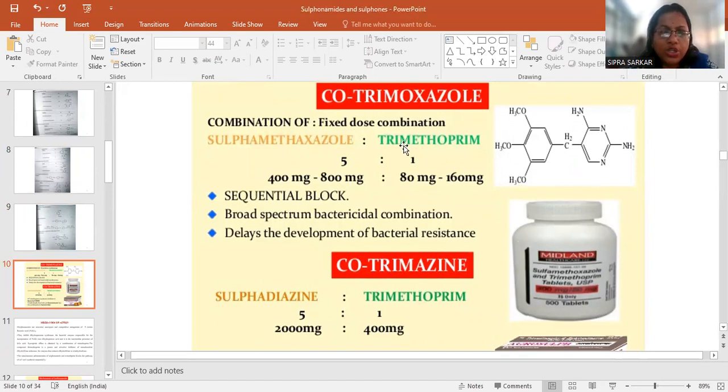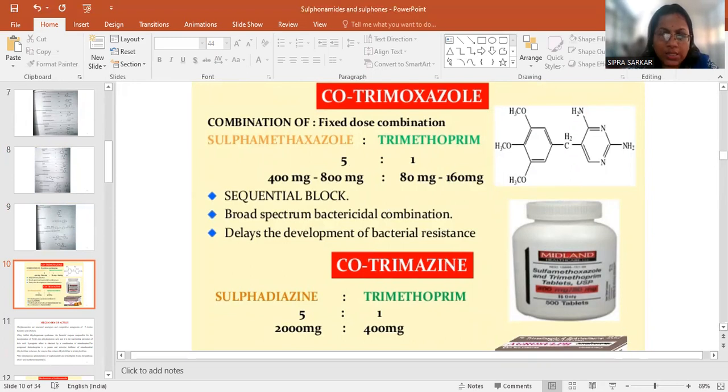The combination is a fixed dose combination where sulfamethoxazole is 5:1 with trimethoprim. That means if 400 mg to 800 mg of sulfamethoxazole is taken, trimethoprim is 80 to 160 mg. It is a broad spectrum bactericidal combination that delays the development of bacterial resistance.